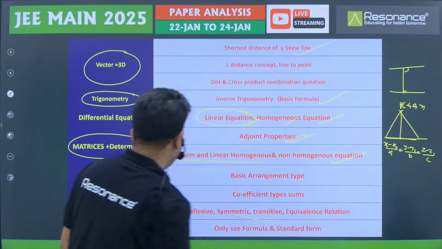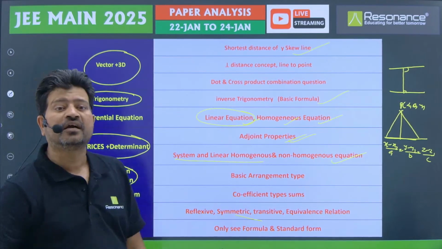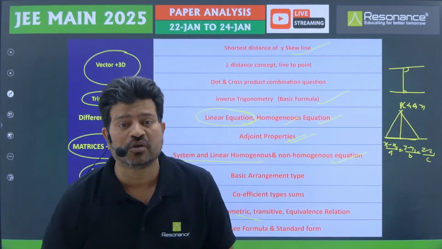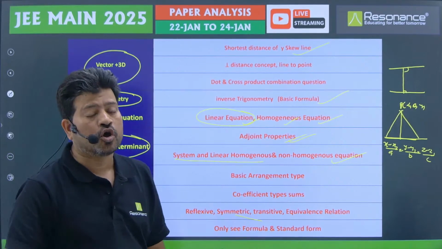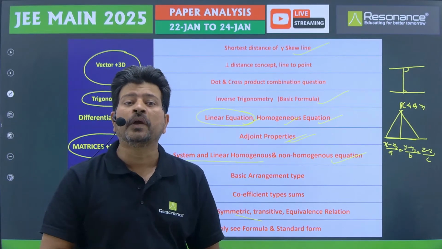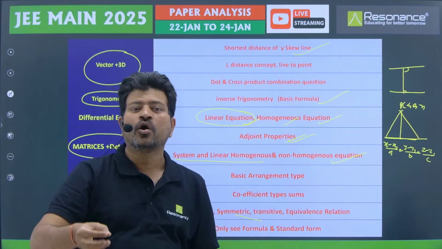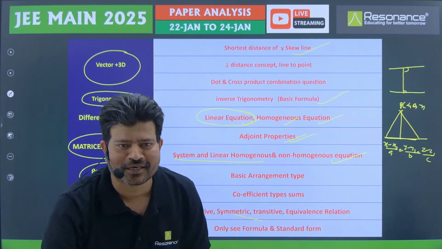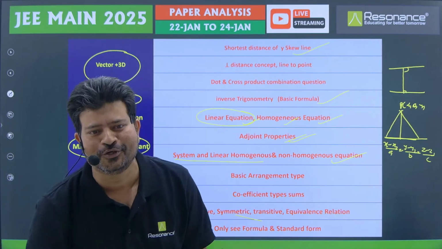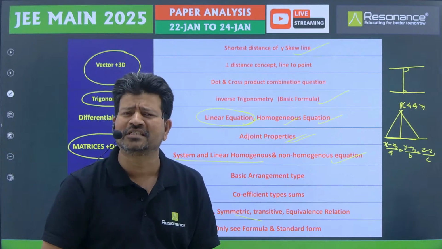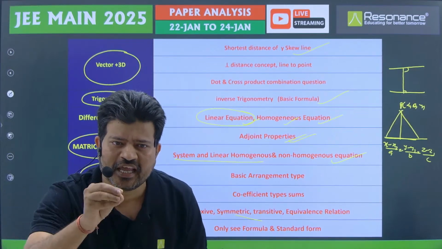So this part we have to see. Again, permutation and combination. Generally we always suggest to students that in permutation and combination, lengthy calculation will come. But what we are finding in these 6 papers is that permutation and combination is not coming lengthy. In 2 papers they directly asked: 4 girls, 5 boys, all the boys are together, all the girls are together, 2 particular boys are together, how many ways can they be arranged? Already in the Resonance sheet several times you did the practice. So just those types of questions you can see again.